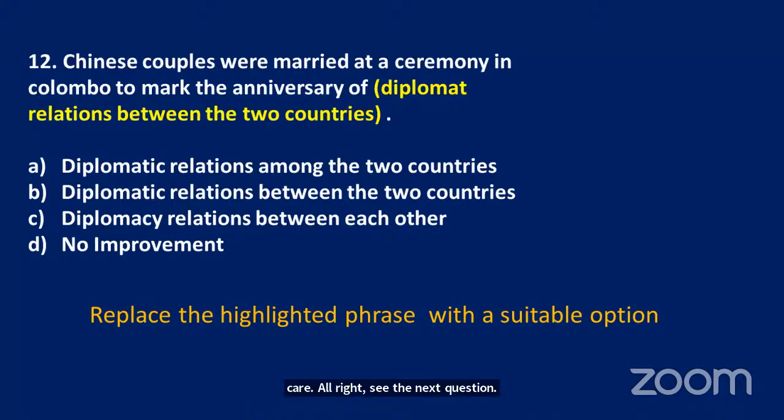Chinese couples were married at a ceremony in Colombo to mark the anniversary of diplomatic relations between the two countries. Four options are given. Option A, diplomatic relations among the two countries; diplomatic relations between the two countries; diplomacy relations between each other; or no improvement is required. Before seeing the correct answer, how many of you are saying it is option B? Many say option B, many say option A. All right, let's see what the right answer is.